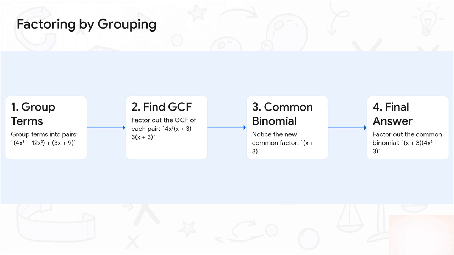Basically, what's the biggest thing we can pull out of both terms? For the first team, it's 4x squared. For the second team, it's just a 3. And now, look closely. This is the magic trick. See how both groups now have an x plus 3 in them? That is our golden ticket. We pull that whole x plus 3 out to the front, and whatever is left over, the 4x squared and the plus 3, forms our second group. Boom! It's factored.